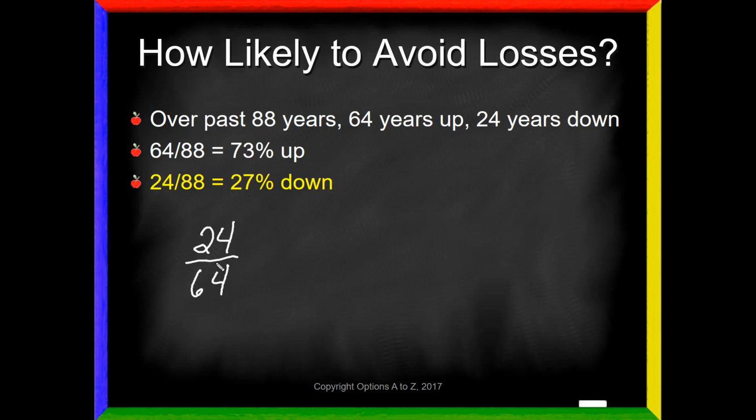Keep in mind that this is not a probability. These are odds. So if I wanted the probability, I would have to take 24 divided by 24 plus 64, which would give me 24 divided by 88, or 27%. These are odds ratios. And this term right here with the odds might be what we call a prevalence ratio. This is what exists in the market. This would be your best guess in the absence of any other information, that we're going to have about a 27% chance for a downturn.